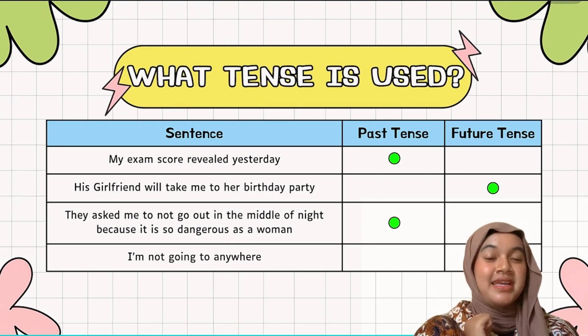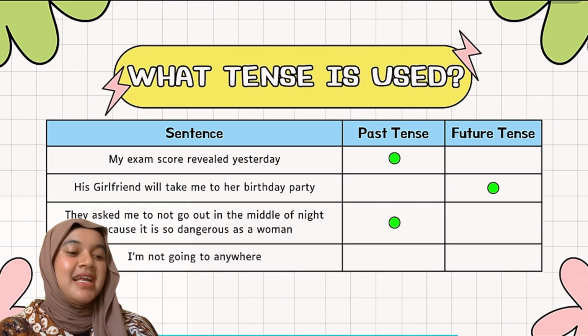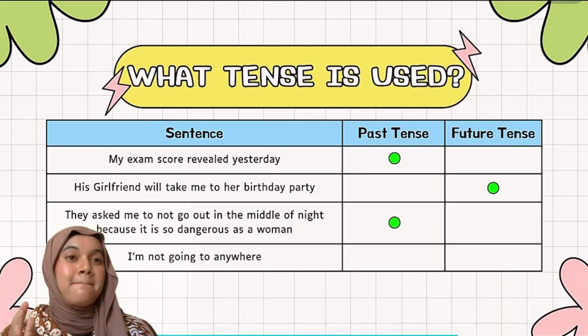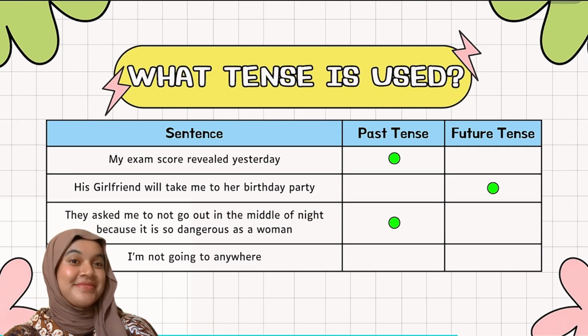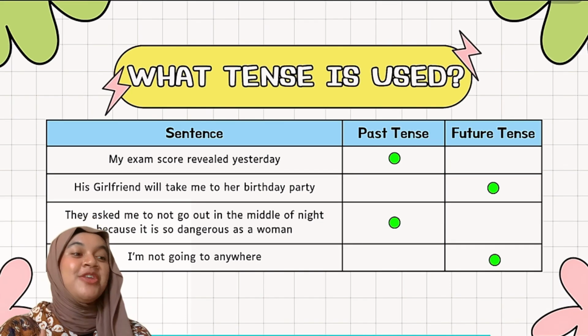And the last quiz: I'm not going to anywhere. That's correct. That's good. Perfect score. You answered future tense, because I am not going to is future tense. Okay? Nice. You remember all the understanding about our lesson yesterday.